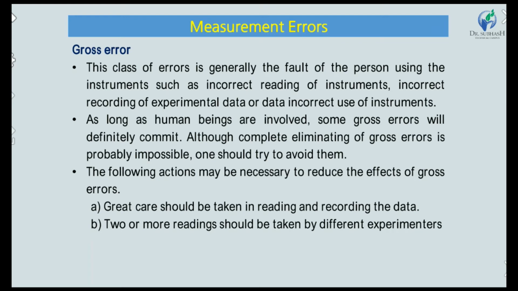Gross error comes when a person does not take the reading properly. As long as human beings are involved, some gross error will definitely be committed, although complete elimination of gross error is probably impossible. We should only try to avoid them.